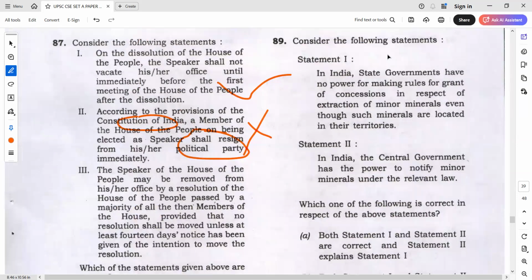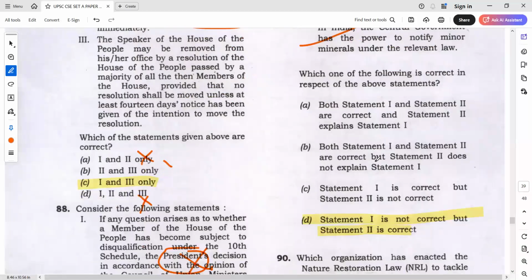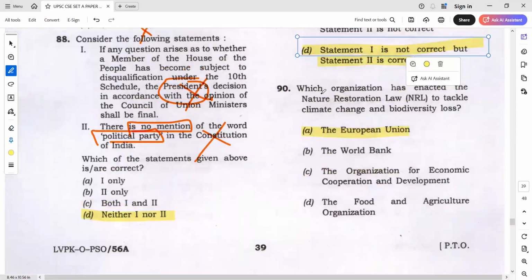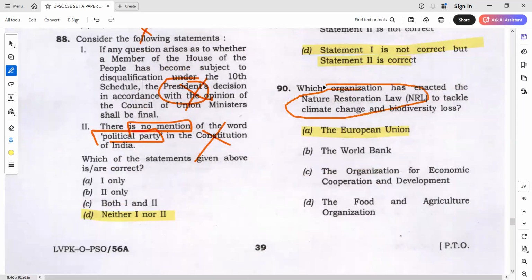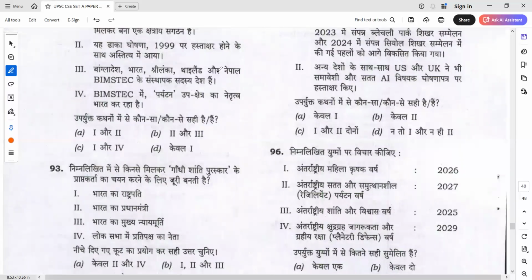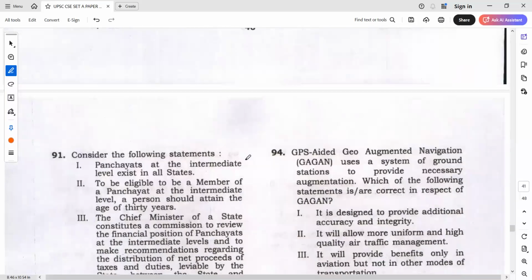In India, state governments have no power for making rules for grant of minor minerals. Very extreme statement. So obviously statement 2 will be right. So the answer will be statement 1 is not correct, statement 2 is correct. And this we taught in the class. Can anyone tell me, is this taught in the class? Nature restoration law, and even in the 500 questions also, this question has been given. Okay. So the European Union has been taught. Anyways, areas of focus also, you have gone for European Union.